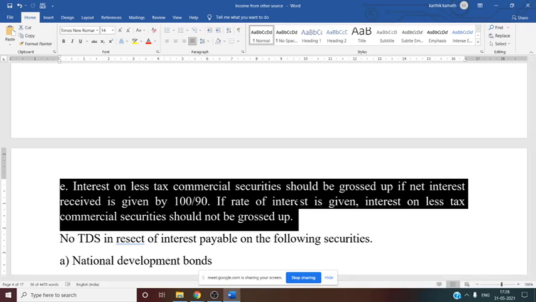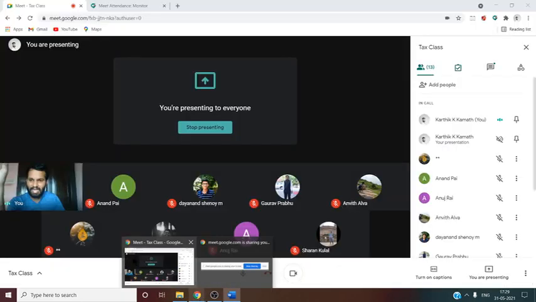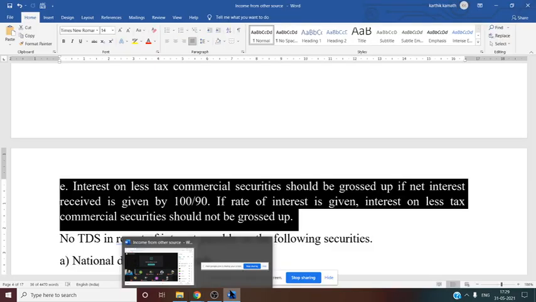If net interest is given, then 100 by 90 you have to do. If rate of interest is given, interest on less tax commercial security should not be grossed up. That means whenever there is less tax security information, you have to see whether the amount is given. If only the amount is given, then you have to gross up. If the amount as well as the rate is given, you should not gross up. So that is the basic rule here.